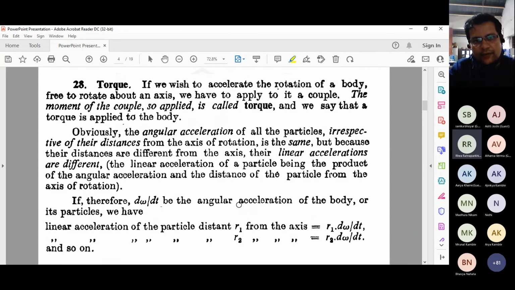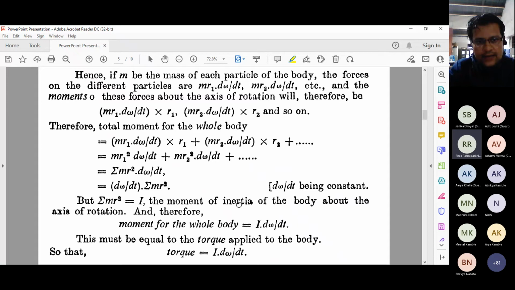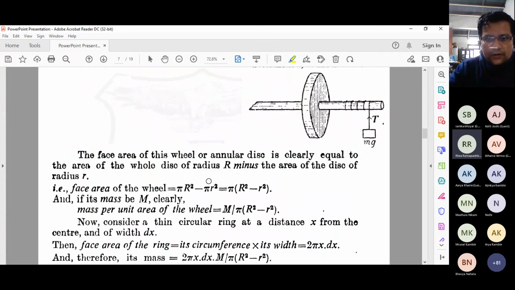We need to define the moment of force, torque, in terms of the angular acceleration, and we got a quantity, the moment of inertia, for the whole body. The torque acting on the whole body is I d omega by dt. That's the expression we have. So torque is I d omega by dt. Yesterday we derived this, and we also talked about this particular flywheel expression.